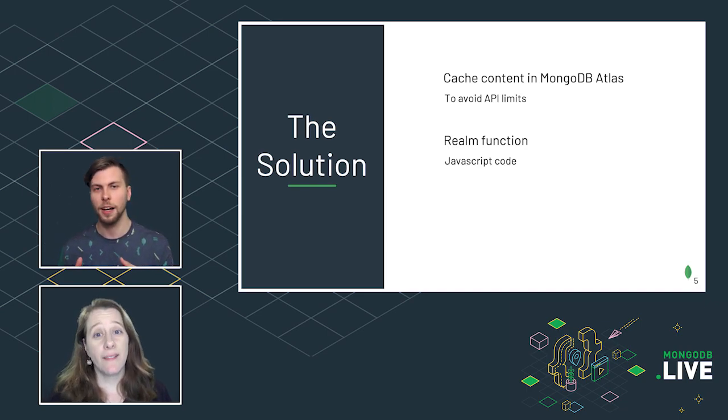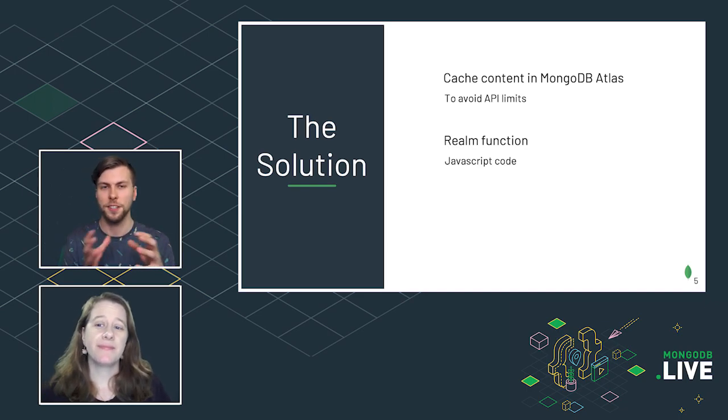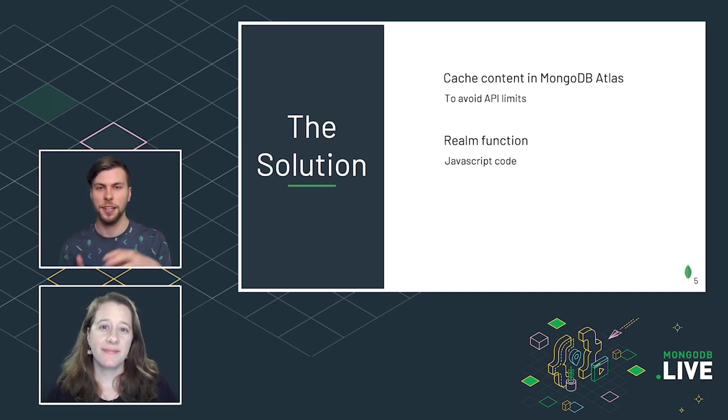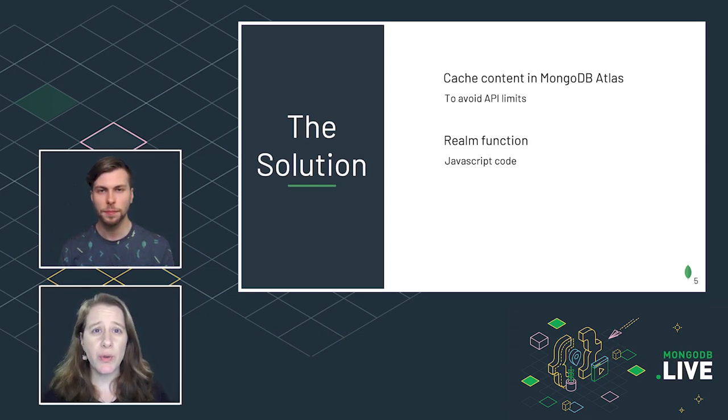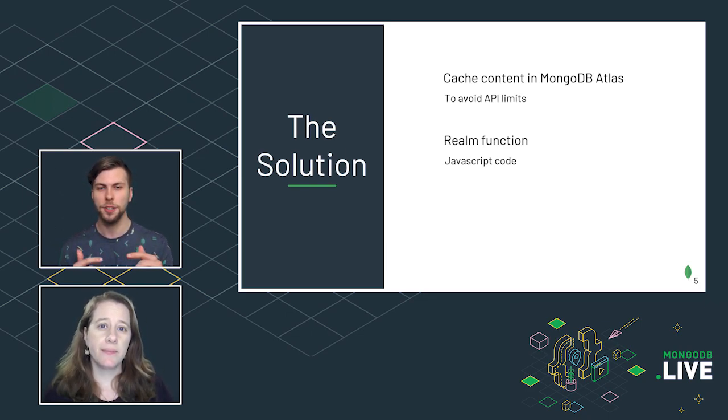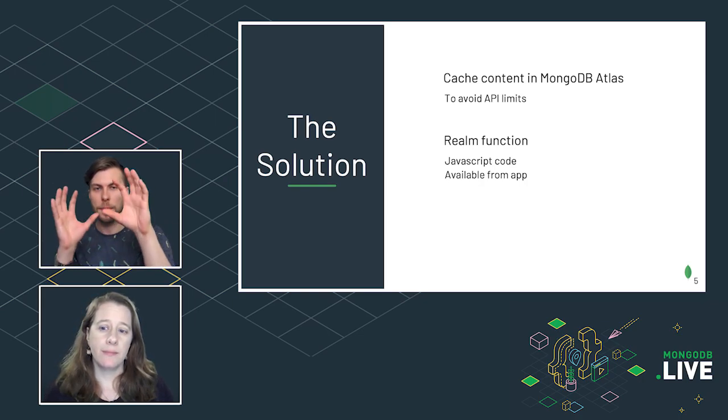So for us, there's not a lot of learning curve for a front-end person to go in and write some logic to interact with YouTube and then to store that data into Realm. And it's available from within Realm, so we can take advantage of things like using other functions and triggers. Oh, that's awesome. Can you also use Realm functions in your client-side app? You can actually. You can go into your client-side app and call that Realm function directly using one of the SDKs. But here, maybe we'll just keep it up in MongoDB Realm in the cloud and use a trigger or something like that.